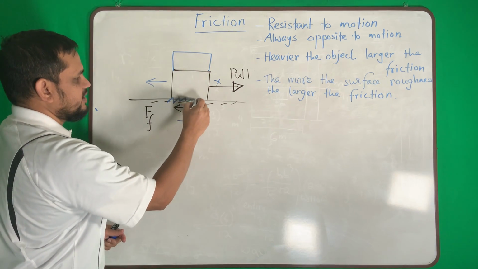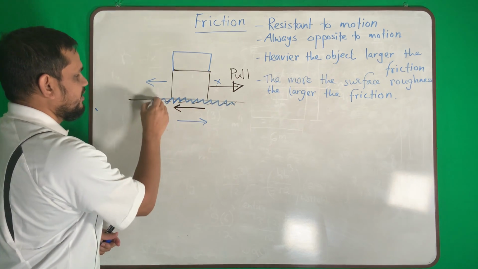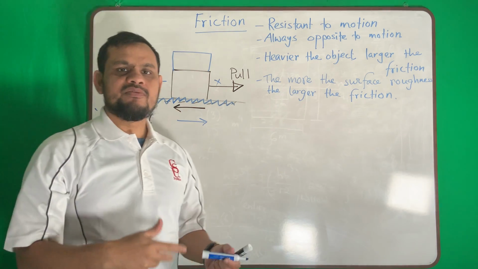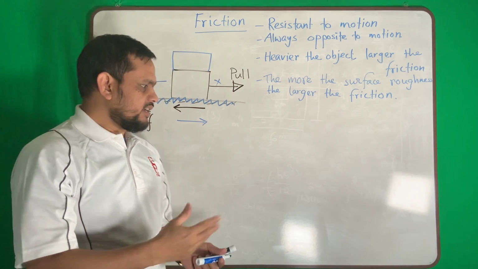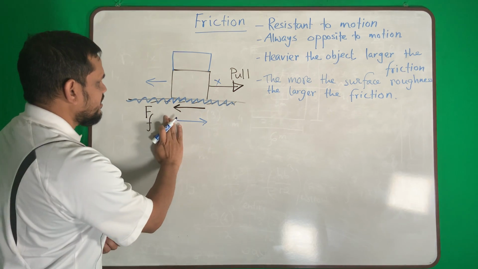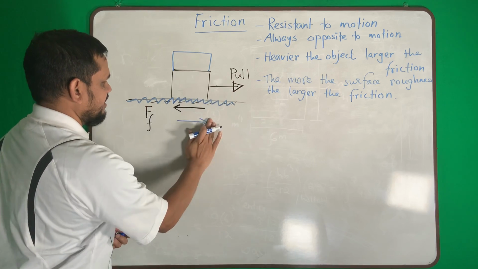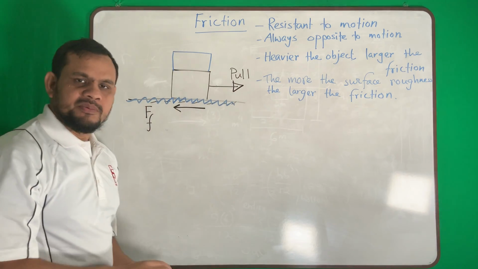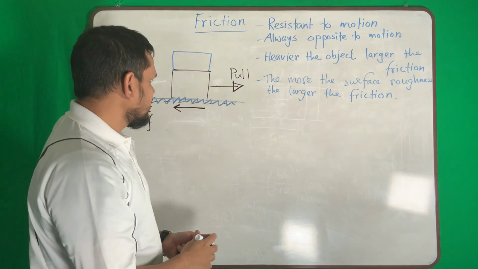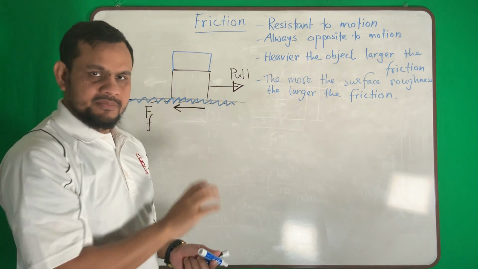If this surface is very rough, then there will be a huge amount of friction force. So that is another concept. So frictional force depends on the weight and the surface roughness.